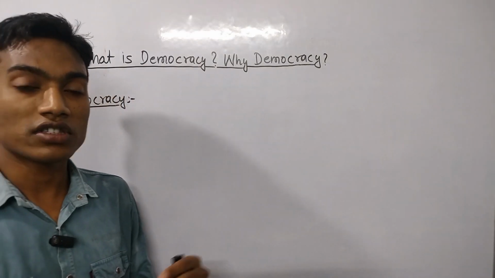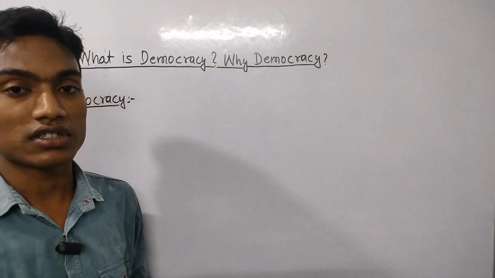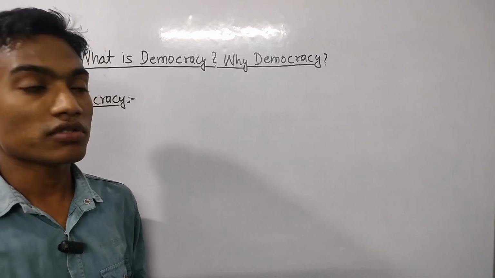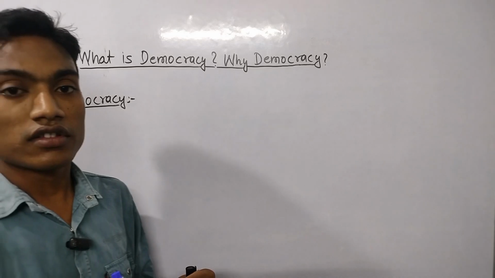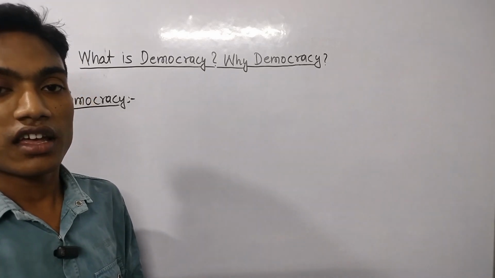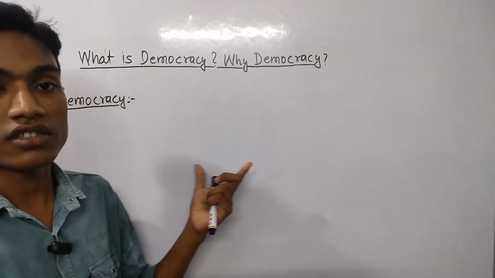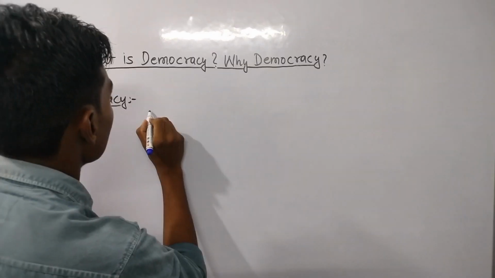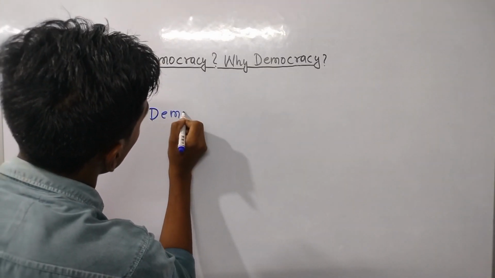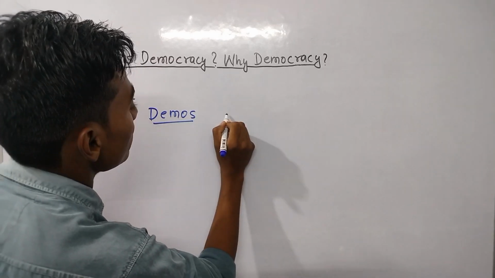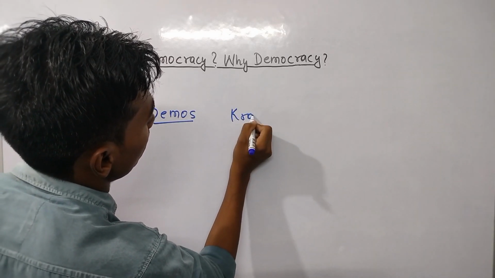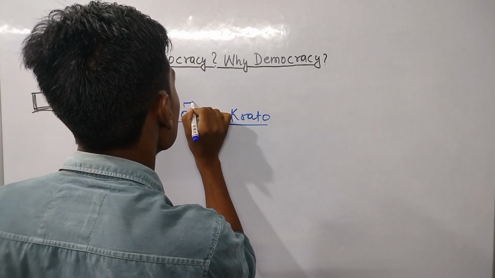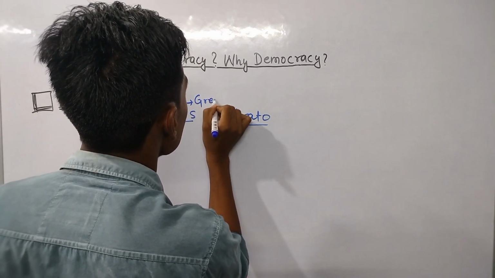Democracy has originated from two Greek words, demos and krato. Demos means the people, the common man, and krato means the power. So demos and krato, both of these are Greek words.